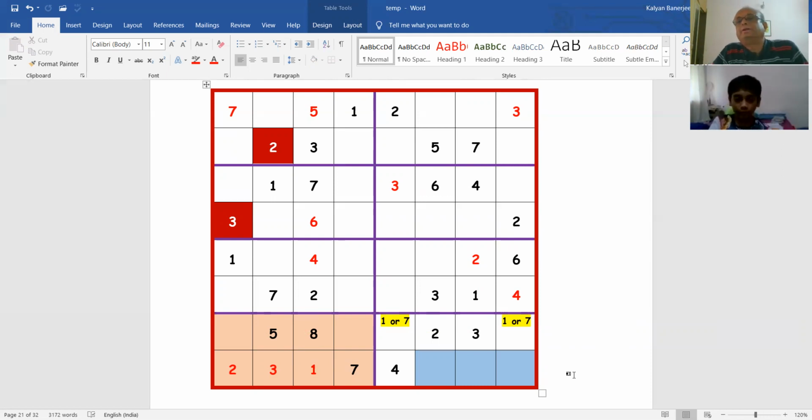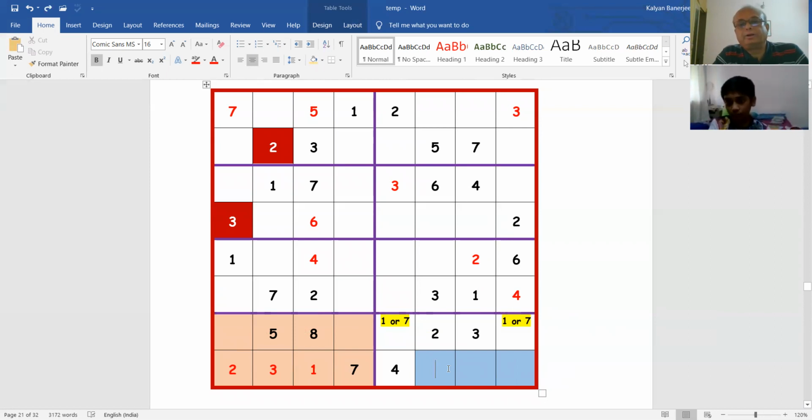Or what cannot go in there? The first one will be 1. No, it cannot be 1, because on top you have 1 or 7 there. Already 1 or 7 are there. So in the bottom you cannot have... No, not that. I am saying the bottom of the 2. Bottom of the 2. Here, this one. Yes. We can have 1 in there.